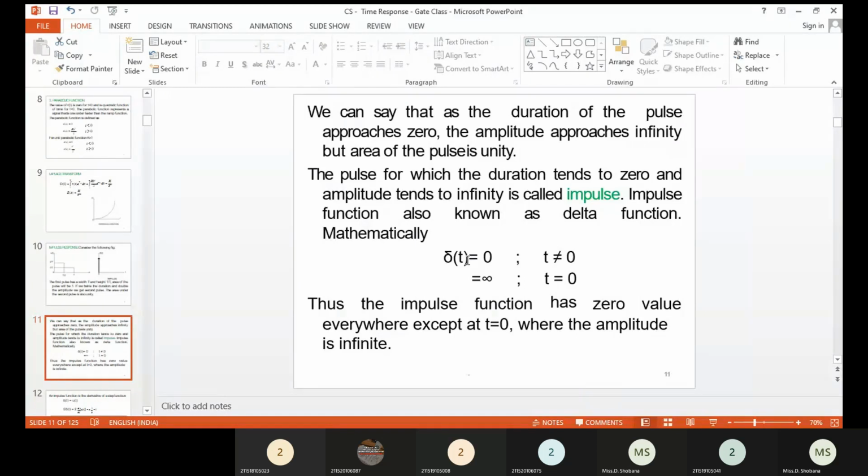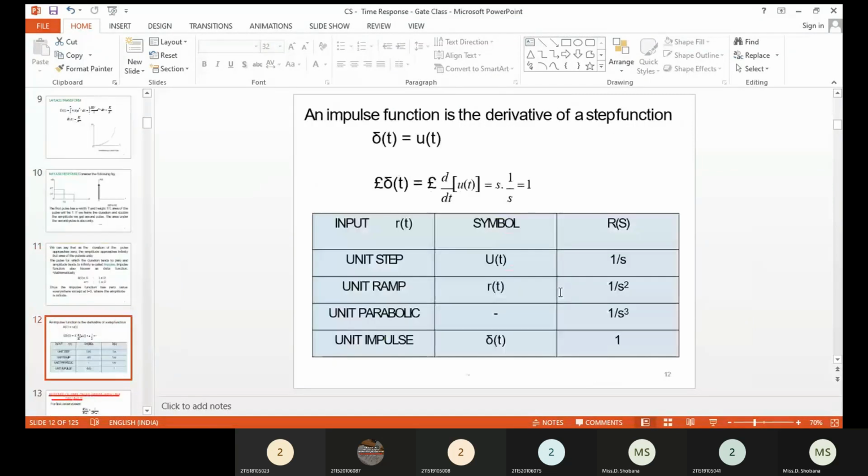That will be equal to 0 for t not equal to 0. So del of t has a high magnitude, therefore infinity when t equals 0. So this is the definition for the impulse input signal. You can also have the Laplace transform for the impulse input signal.